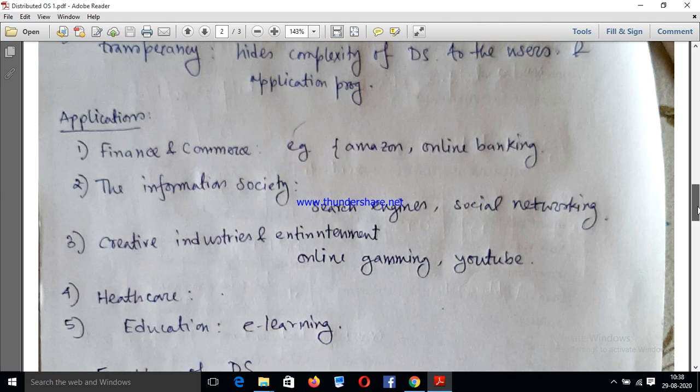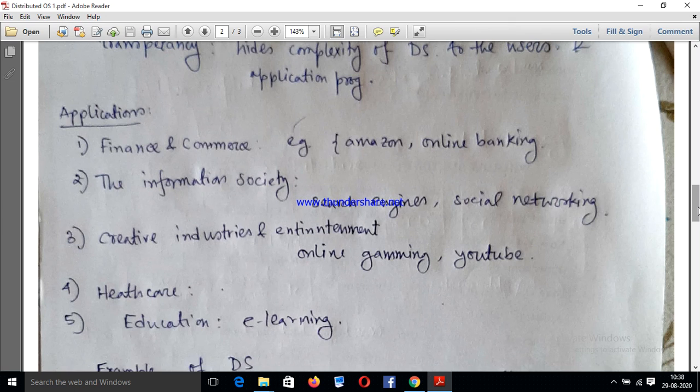So the first application of distributed operating system is the finance and commerce sector, like Amazon and online banking systems.